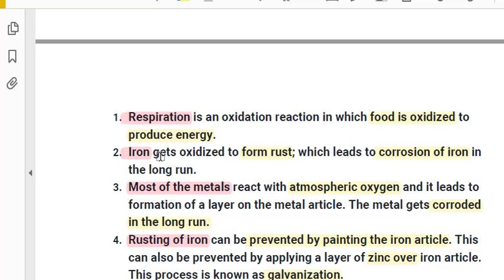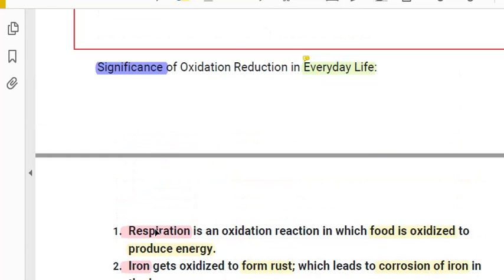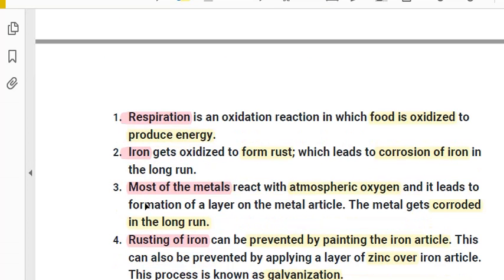See, another one, iron. Iron gets oxidized to form rust. This is a harmful effect of oxidation, because iron utensils get rusted. So this leads to the corrosion of iron. So till now we have seen three. One is burning of fuel, another one is respiration. This burning of fuel and respiration are useful examples, but this rusting is not useful. This rusting harms our utensils.